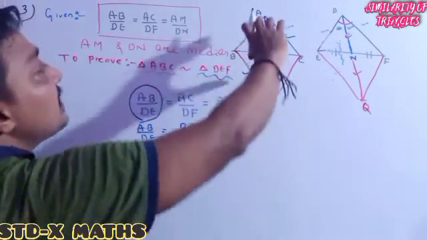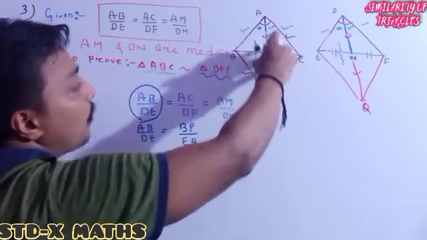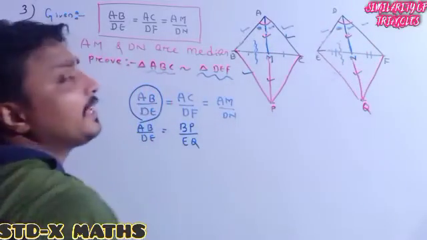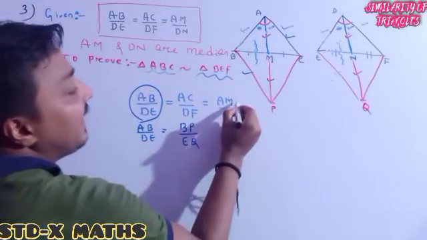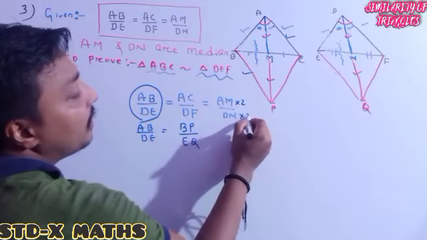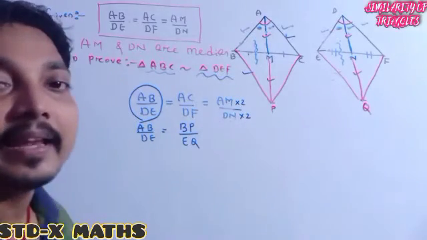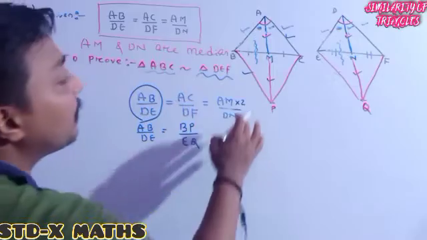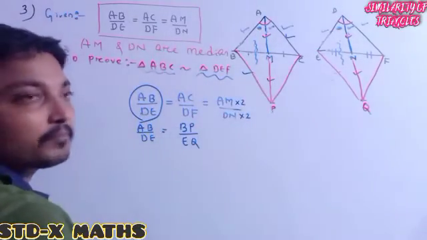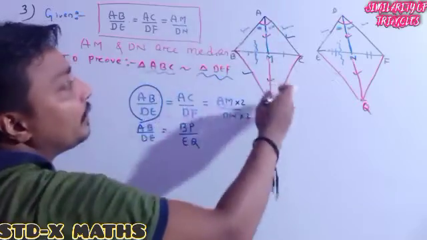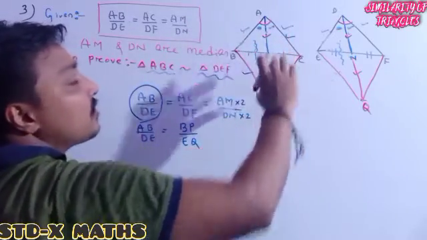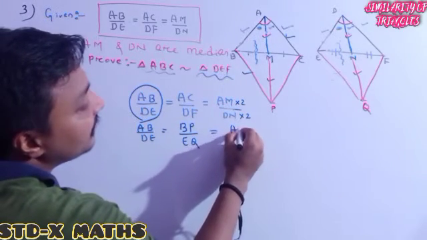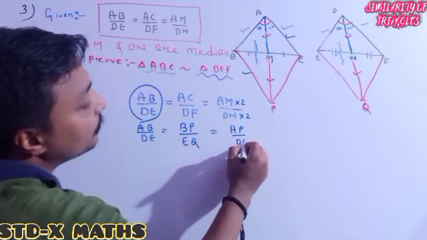See one thing, previously AM was given, but now I want AP, and previously DN was given, but now I want DQ. With AM, if I multiply by 2 here, is anything changed? To get the equivalent fraction, we can multiply the same number with both the numerator and the denominator. So if this one is 5, the total will be 10, because this one is how much I constructed, this one is also that much. So by multiplying by 2, I got AP divided by DQ.